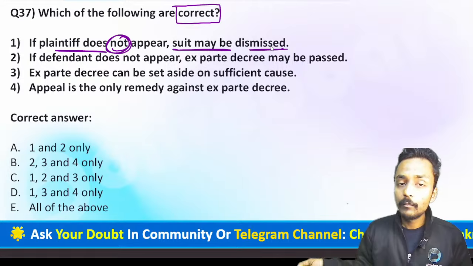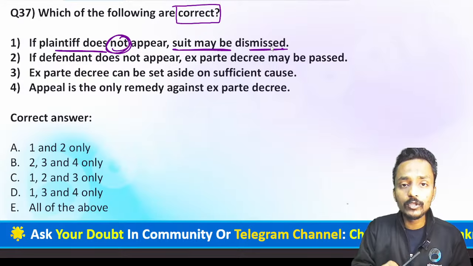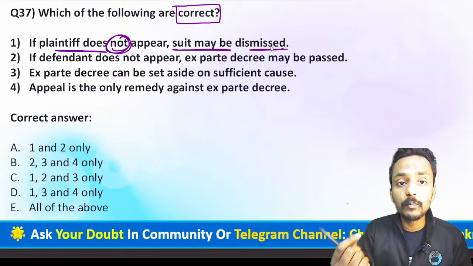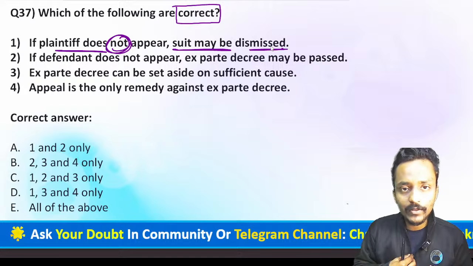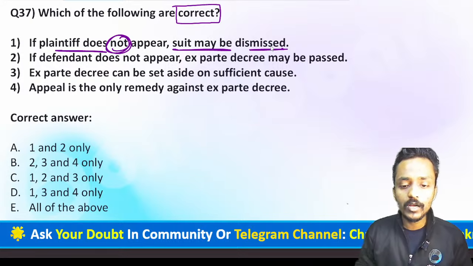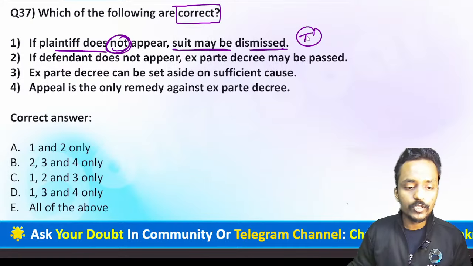But if the defendant is not present, the court has the power to pass an ex parte decree. If I am filing a suit against the defendant, my presence is quite important. And if I do not remain present, the court shall dismiss my suit. So this statement is absolutely true.